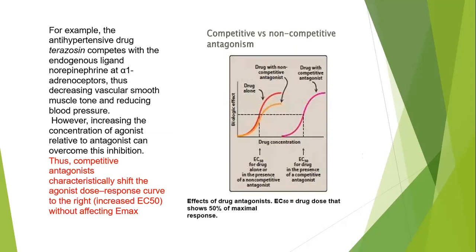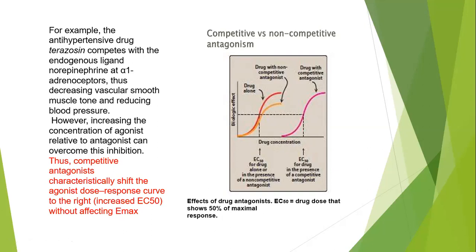Example, here is a competitive versus non-competitive antagonist. Here, the drug alone. The drug with competitive antagonist moves the curve to the right side. The drug with competitive antagonist, for example, the antihypertensive drug